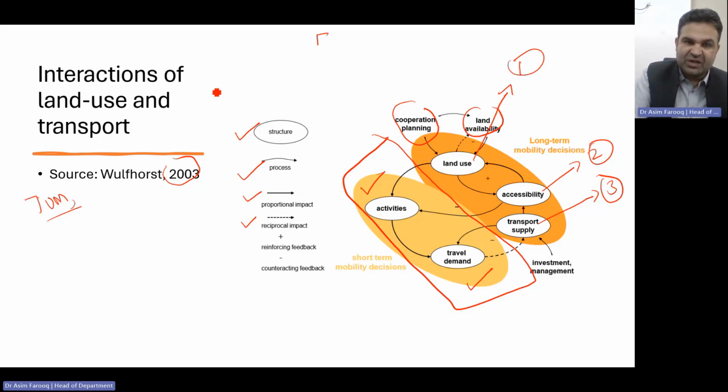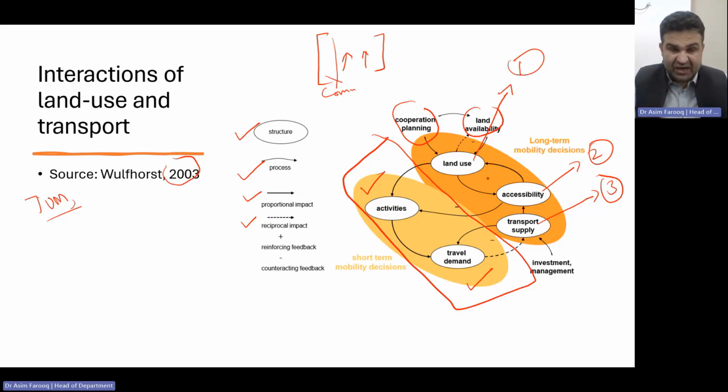For example, if this is your commercial activity and this is a two-lane road, and we want to increase it to a third lane, but here we have commercial activity which was built two to three decades ago. So now this is a very big challenge for the urban planner in the form of the corporation planning as well as the availability of the land.